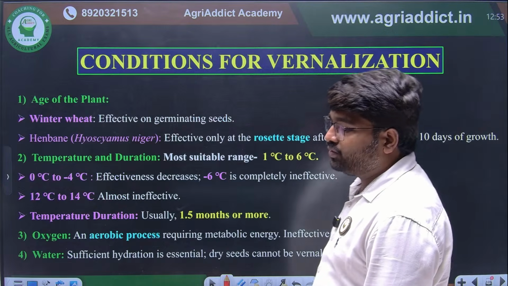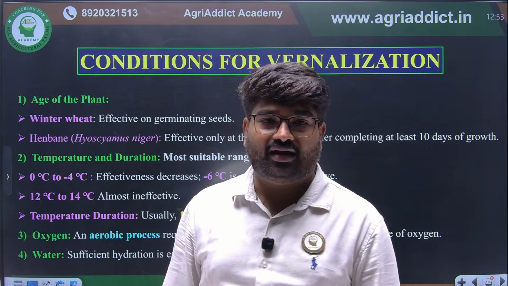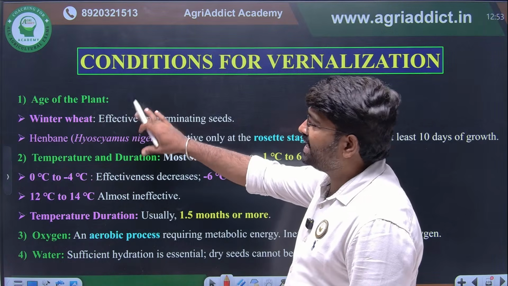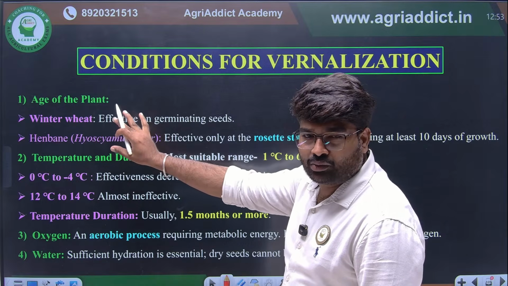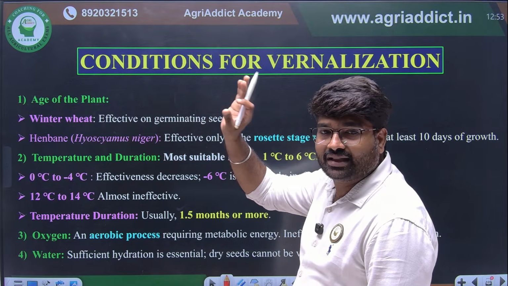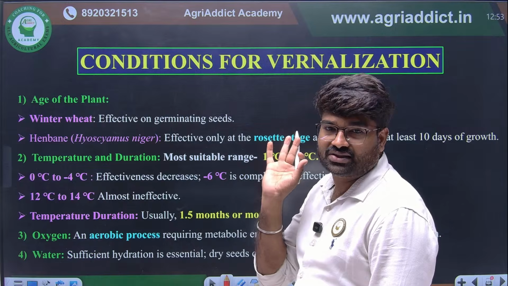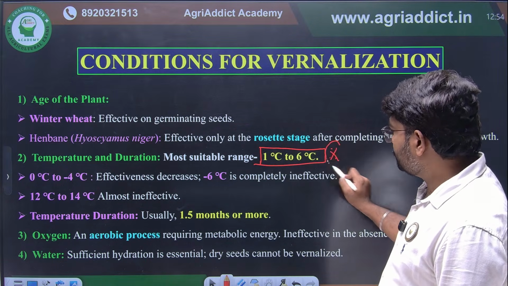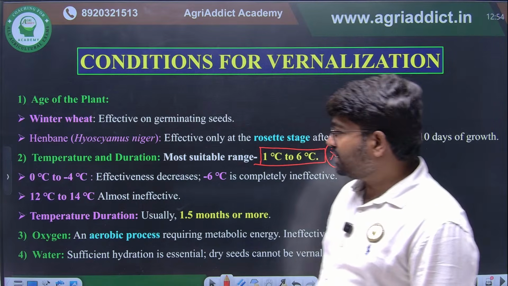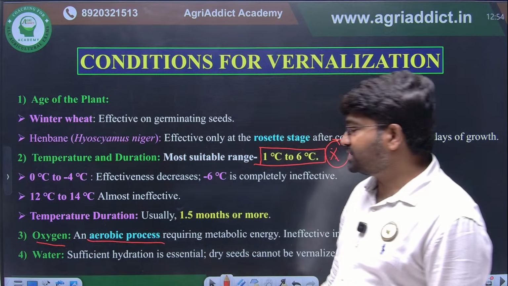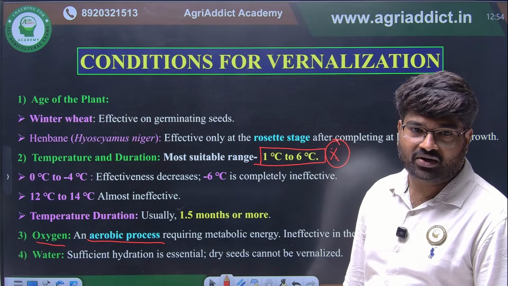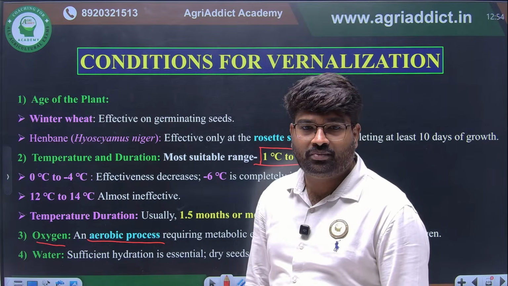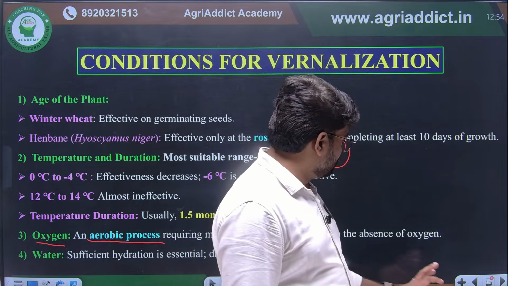Okay. Now we are going to see the major conditions required for vernalization. The age of the plant differs based on the crop. The most important thing you have to remember is the temperature required for vernalization. Most commonly we will use 1 to 6 degrees Celsius. This is the most important thing. Another most important thing is oxygen. It's an aerobic process, so oxygen should be required. And sufficient hydration of the seed also should be there.